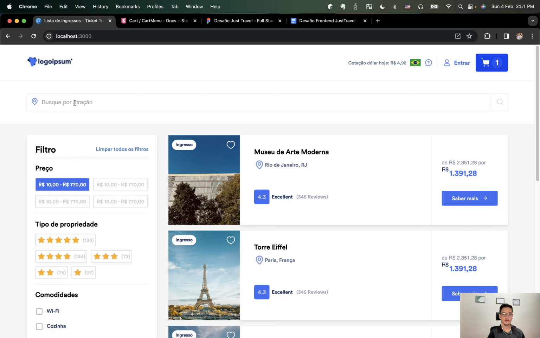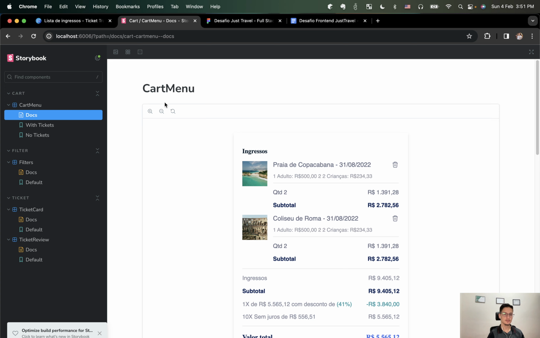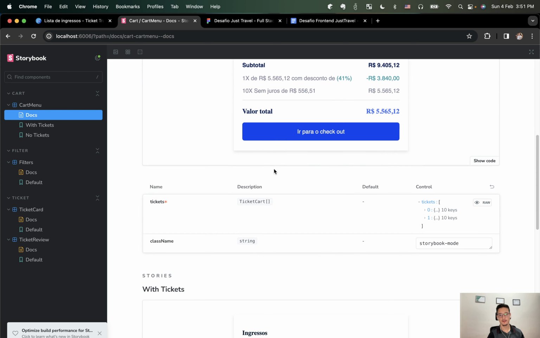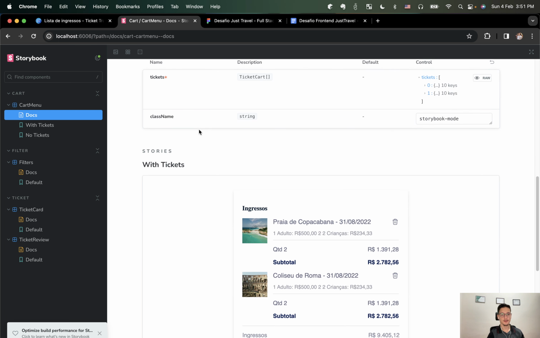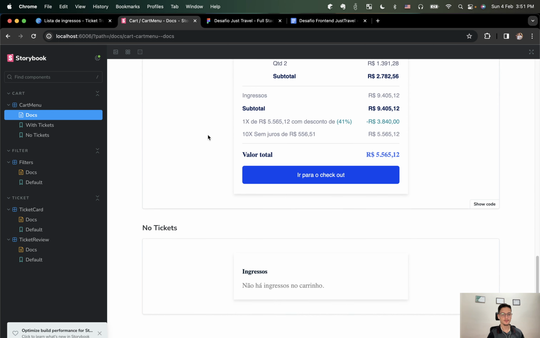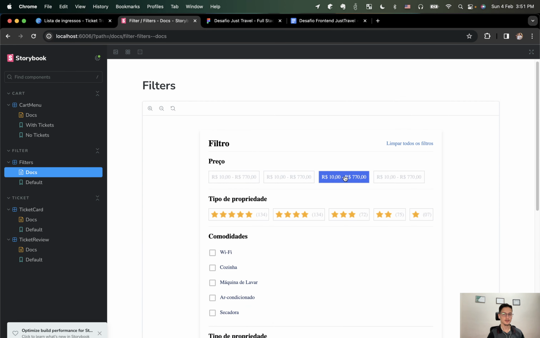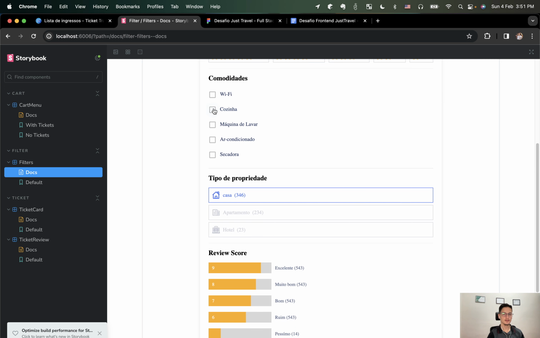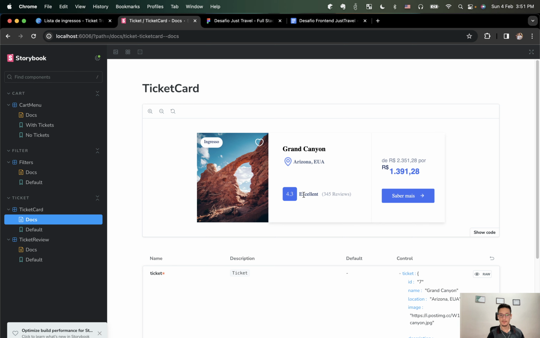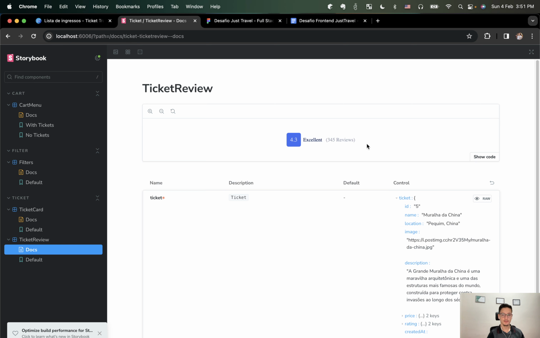That's it for the platform. This is a summary. I also created stories for the application where we can see, for example, the cart menu, with a story for when we have tickets and when we don't have tickets. I also created them for the filters, where we can see the appearance of the filters and interact to see how they work. And I also created them for the ticket card, and for the ticket review, which is used in two places in the platform.